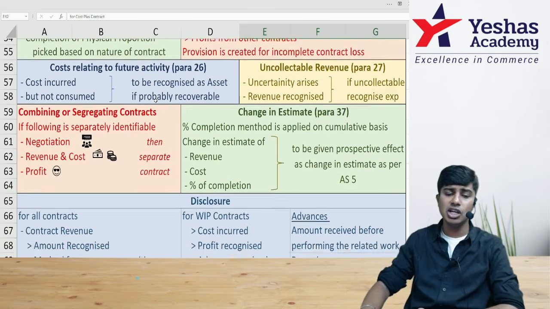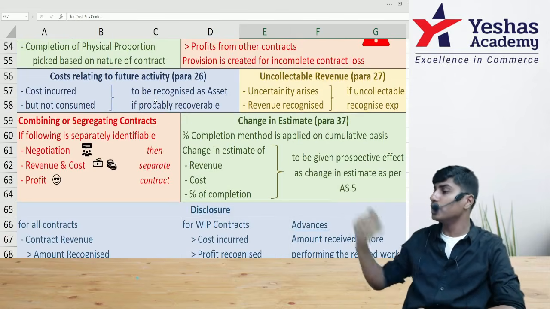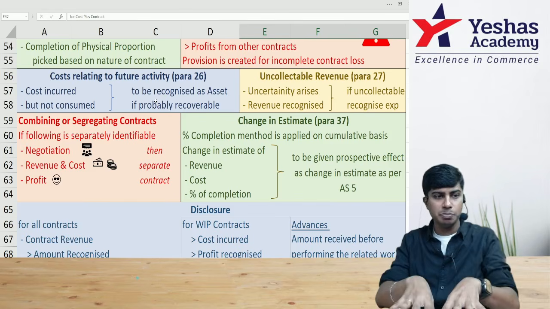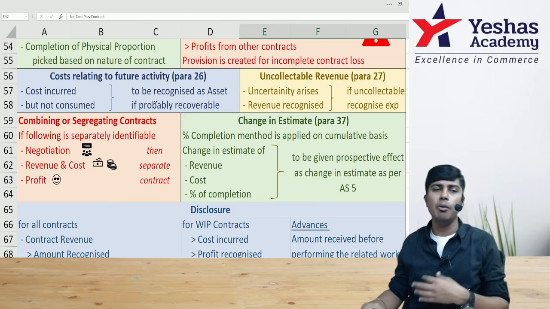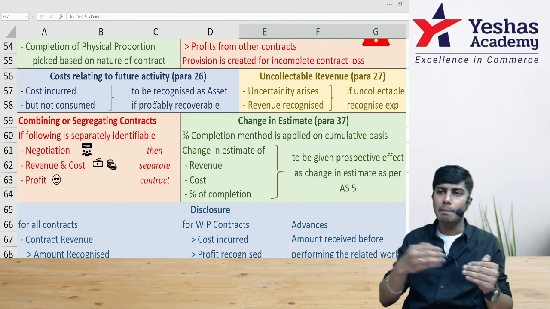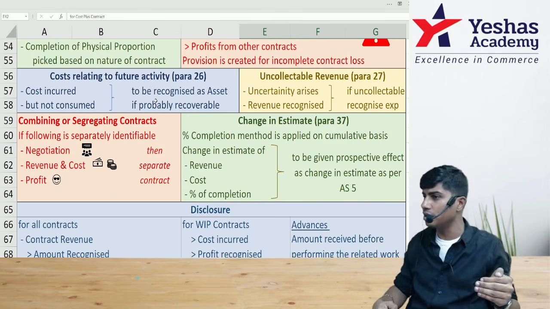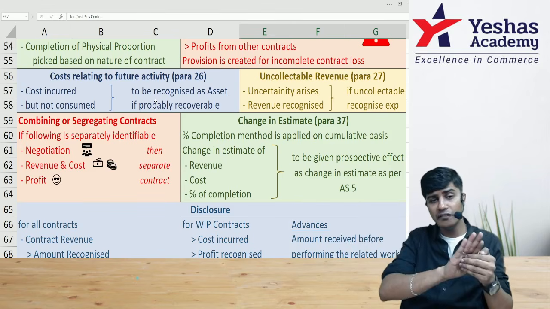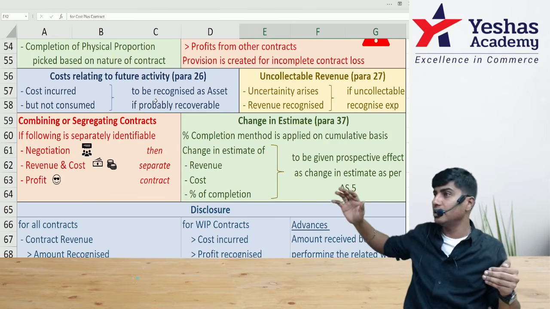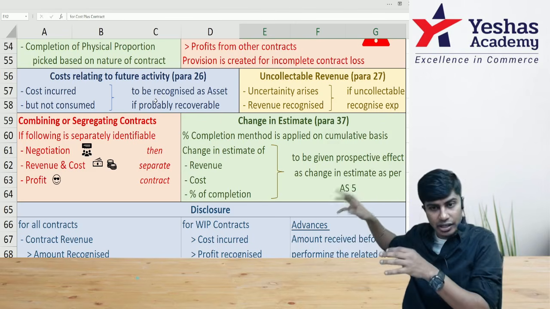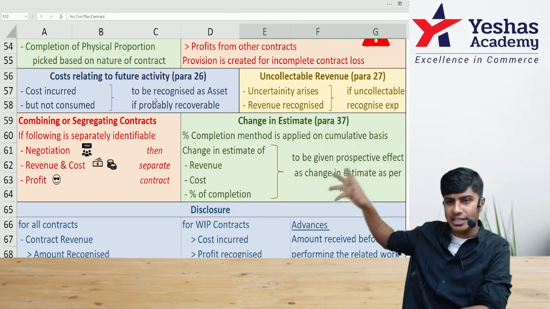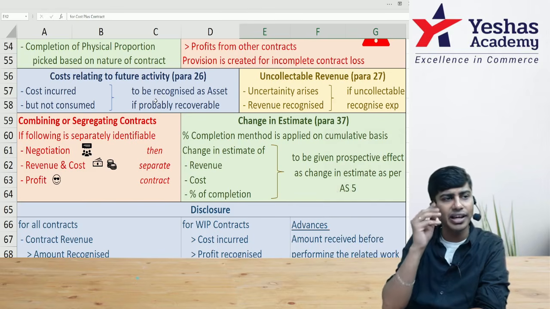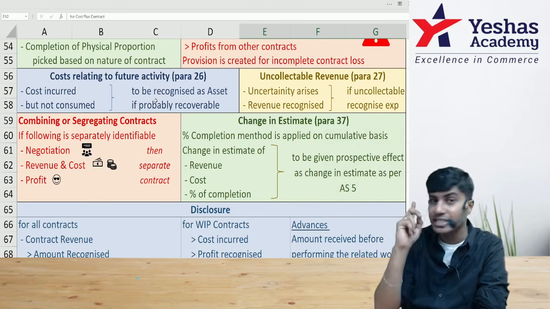If there is any cost incurred relating to future activity, we have paid the expense but the benefit is not taken. I bought material for 25,000. Material used in construction is 20,000. The 5,000 worth of material purchased but not used will be transferred to next year. So in the next accounting year, we will recognize that 5,000 as expense. In the current year, that 5,000 will become an asset.